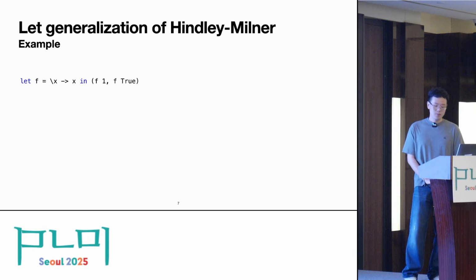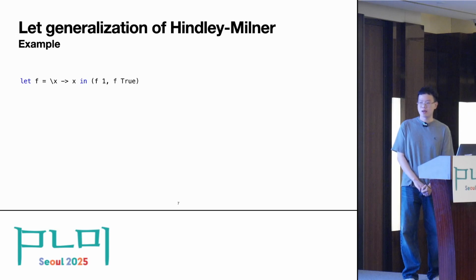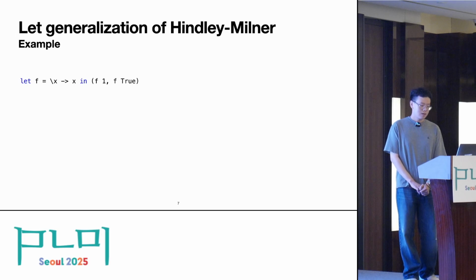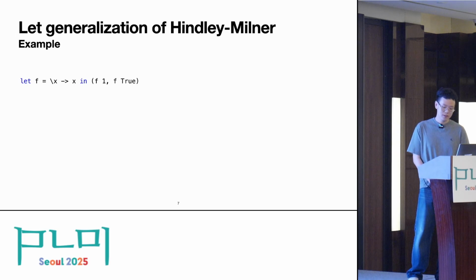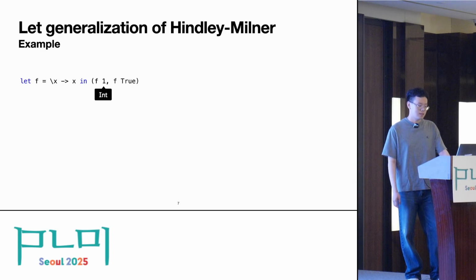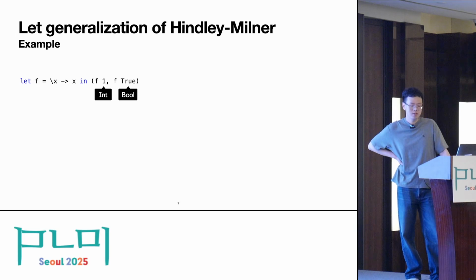Let generalization is an important aspect of Hindley-Milner type systems, which is the basis of type systems in functional languages like OCaml and Haskell. Let's take a look at the example here of a let binding in Haskell syntax. Here, we define f as an identity function, and it's bound in the body of this let expression after the keyword in. Notice that this f is applied to two values of different types, int and bool. And f, as an identity function, can be used polymorphically without problem.